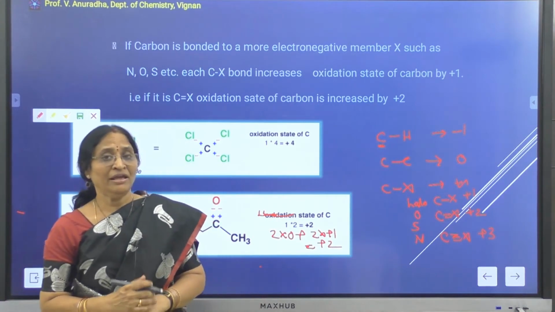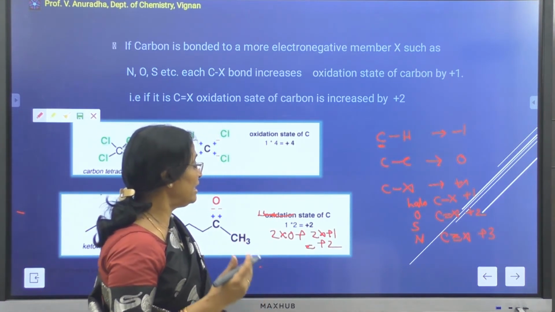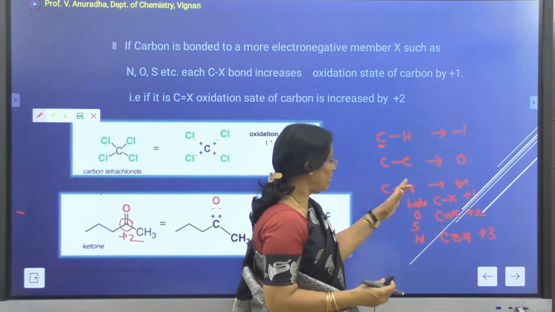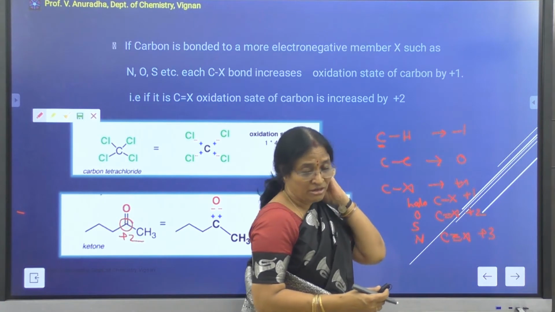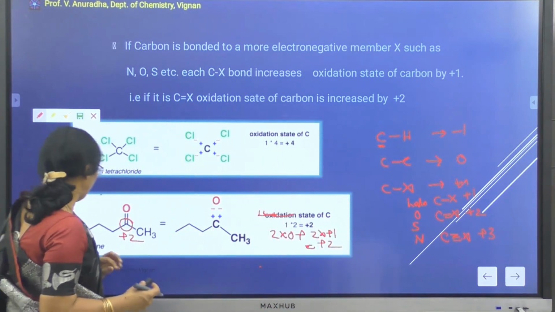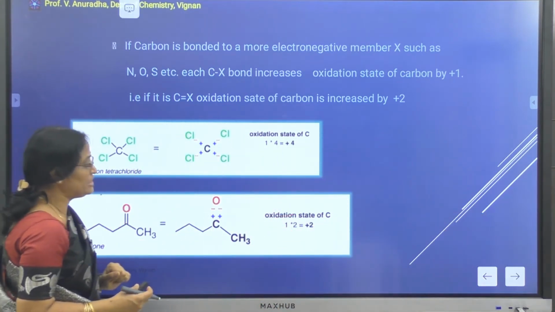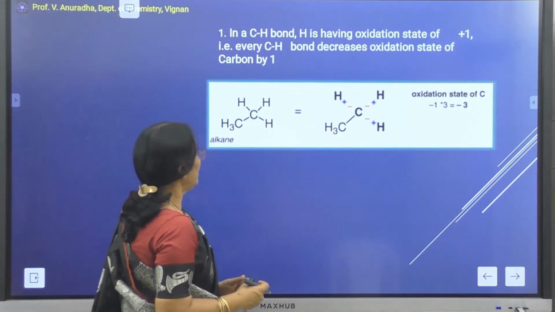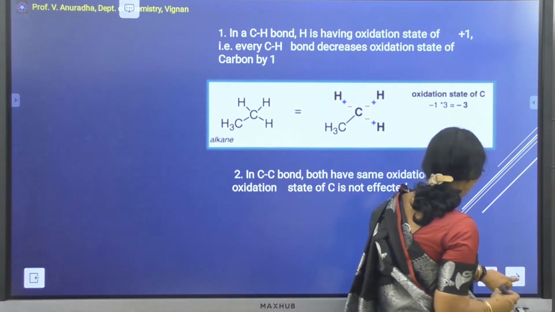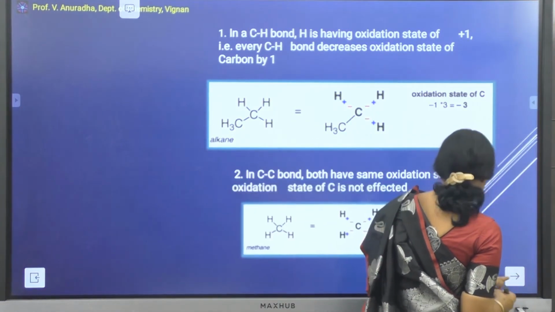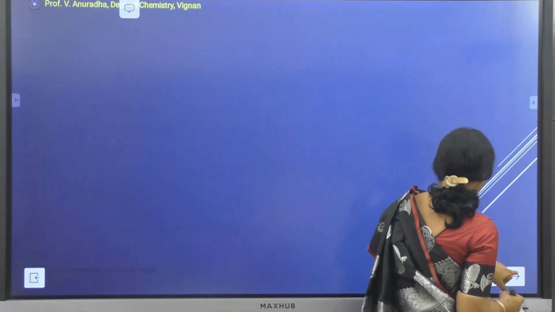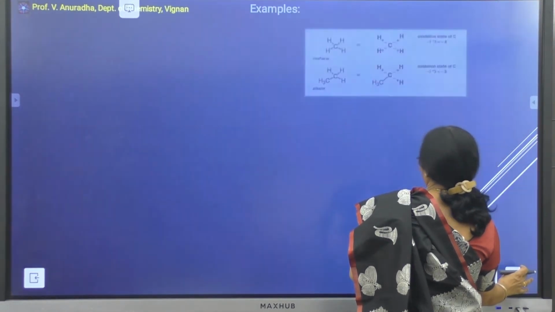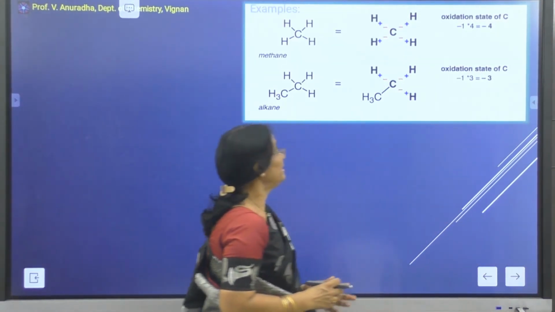If it is C triple bond X, the contribution is +3. So in this way, if you can find out the contribution given by your extra element or your electronegative element, you can find out the formal charge that is present on the carbon. By finding out the formal charge present on the carbon, you can know about the oxidation state of your carbon atom. Say for example, if you do a few exercises on this, you will be able to understand more clearly the calculation of your formal charge.